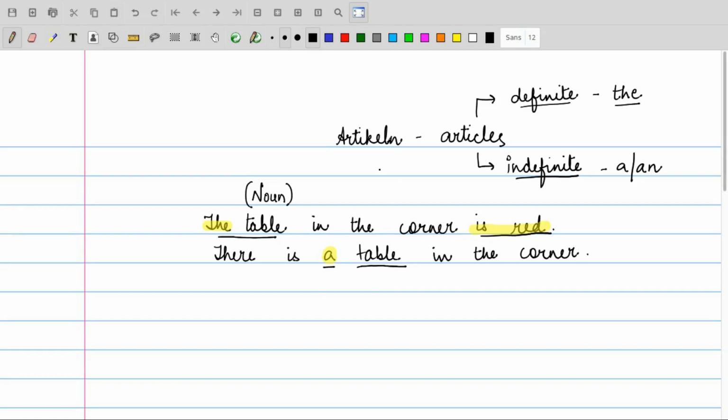Now in the same manner, in German also we have two types of articles. Those are called bestimmte Artikel, and on the other hand we have unbestimmte Artikel.